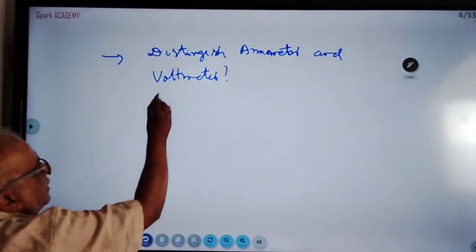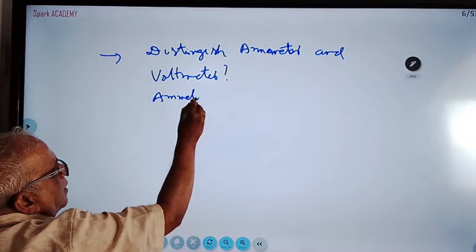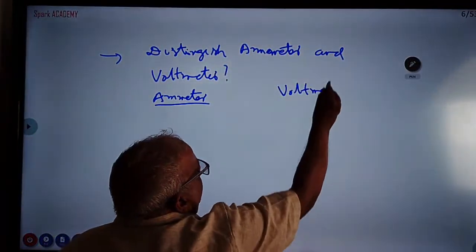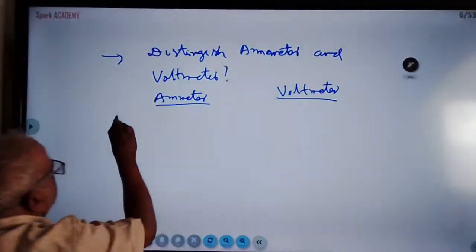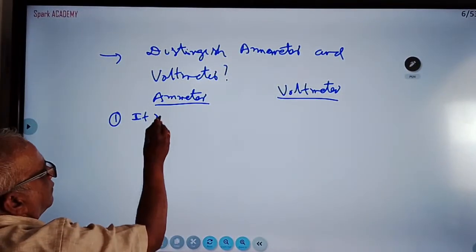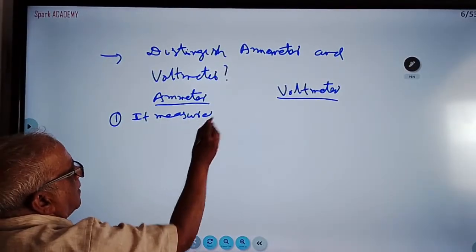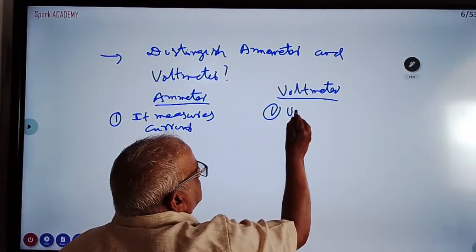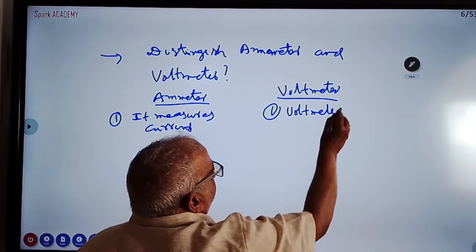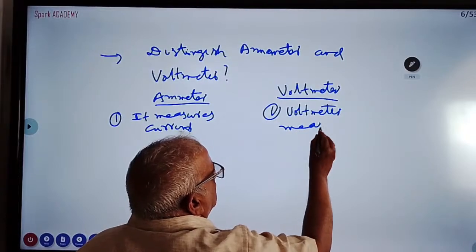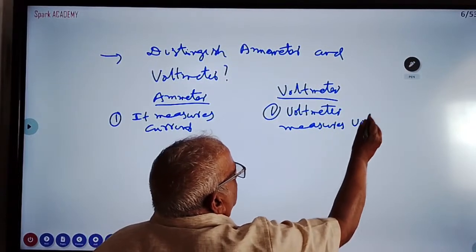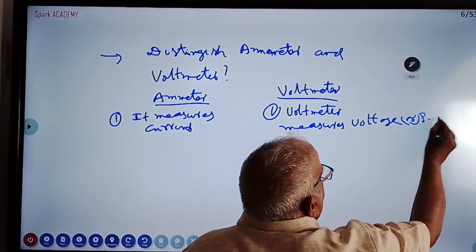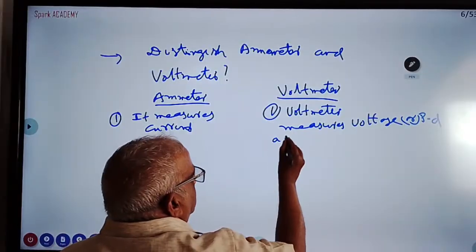Form a table with ammeter and voltmeter. Ammeter measures current. Voltmeter measures voltage, or potential difference (PD), across any device.